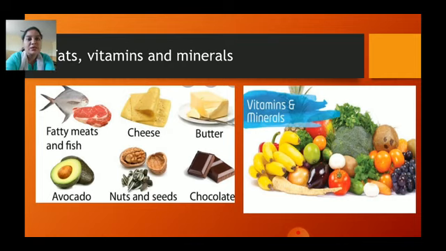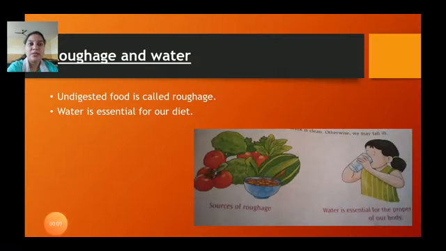This component basically helps in fighting the diseases we get in our daily lives, like a simple cold and cough. And vitamins and minerals we basically get from fruits and vegetables. Fruits like banana, grapes, apple, and vegetables like tomato, brinjal, and green leafy vegetables again. And now coming to the last part, the last part would be roughage and water.